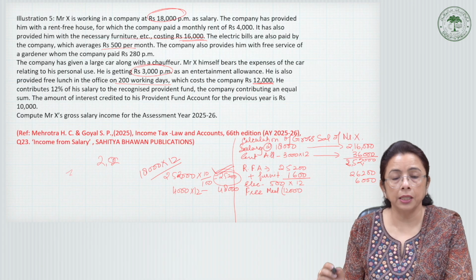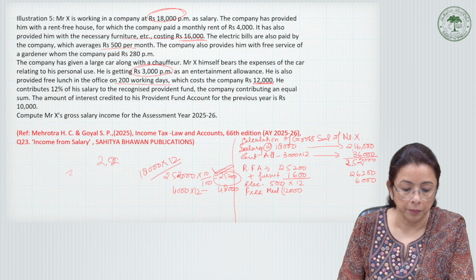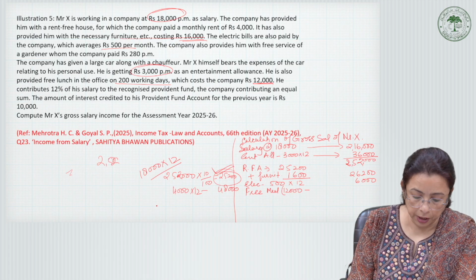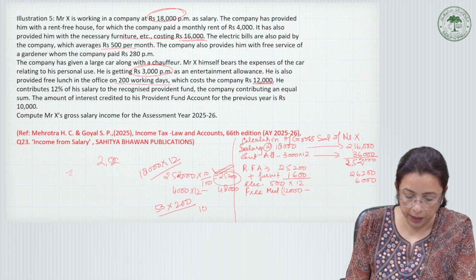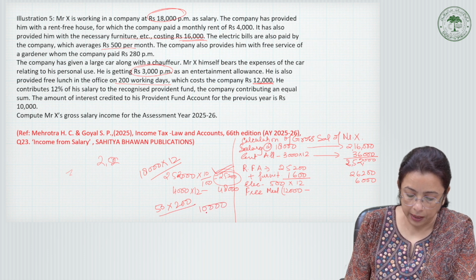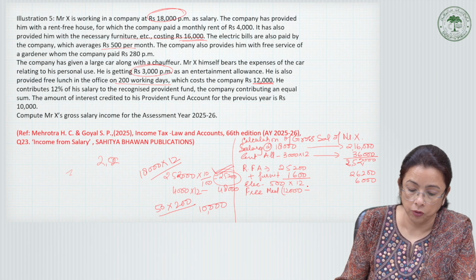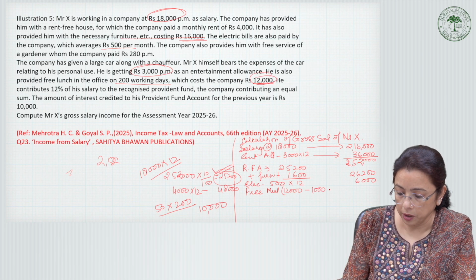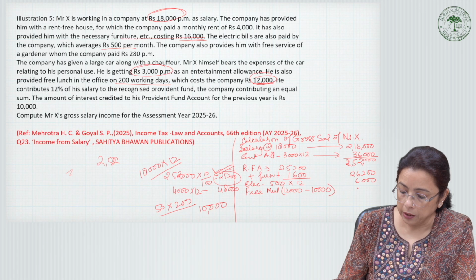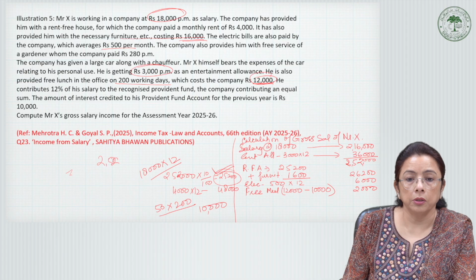The exemption that is given is 50 rupees per day. So 50 into 200 makes it 10,000. We deduct this 10,000 from the total expenditure of 12,000, and the taxable perquisite is rupees 2,000.